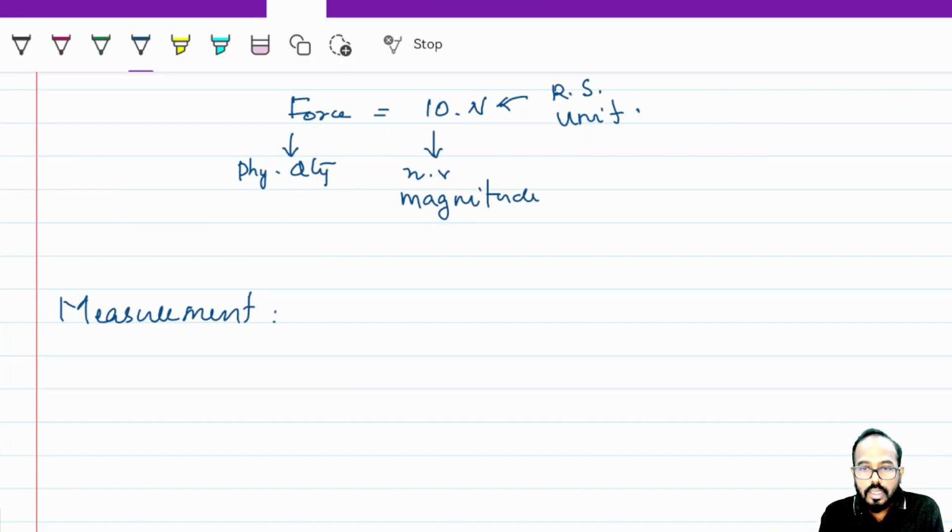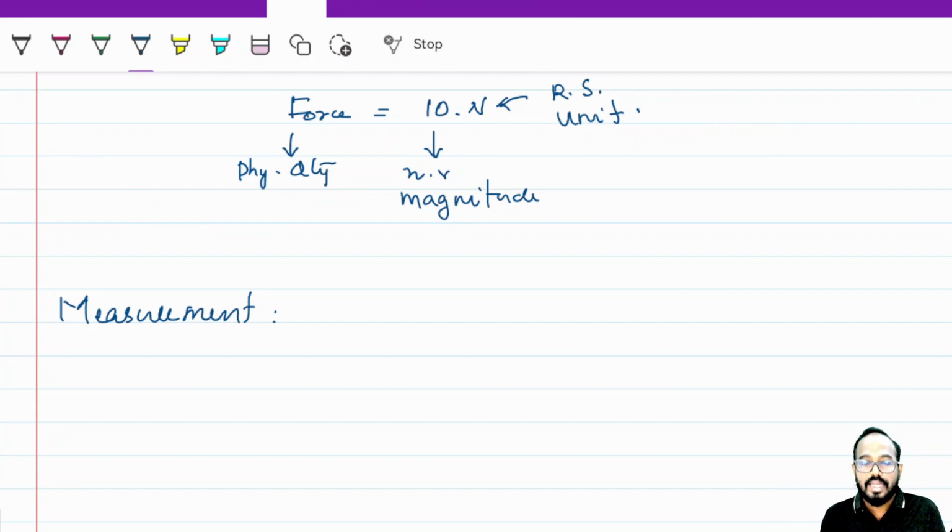After that, the derived section. Derived quantities means what? We derive all other quantities in physics from these base quantities only. So remember these base quantities and use the equation to find a derived quantity, a derived unit. Okay, a question will be there: what is the derived unit of this one? You need to derive it. Understood?